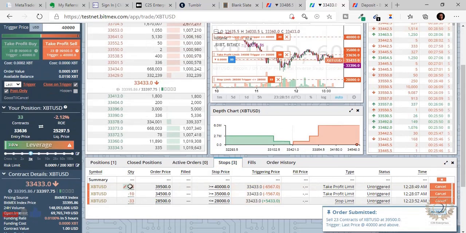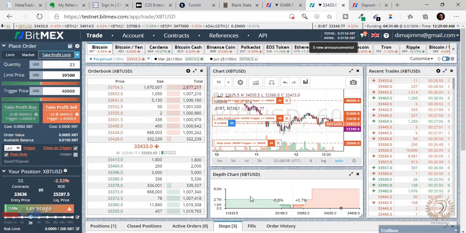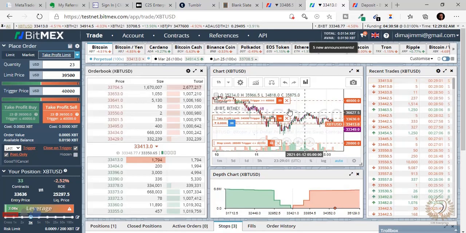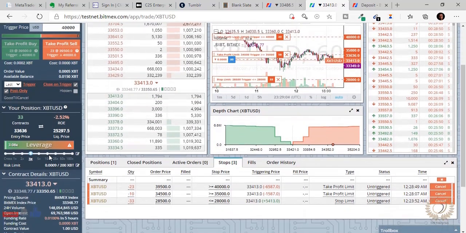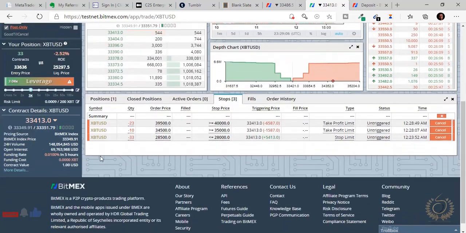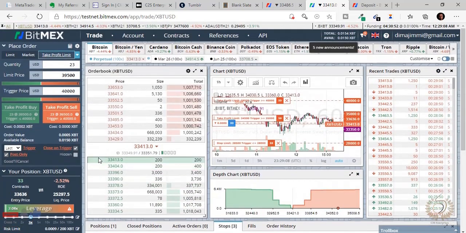You can see now you have set your stop loss, that's your stop limit, understand, and your take profit limit, and you just basically leave your trade to run, and that's it. Everything is going to show on this chart. So you have seen how I simplified this whole platform already.